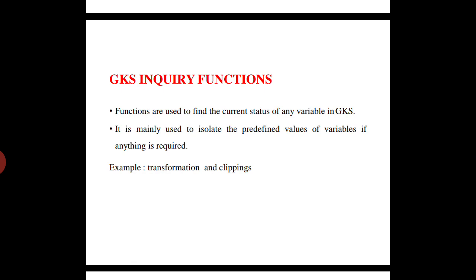A transformation means an image is converted from one form into another. For example, in the first unit of our CAD subject, we discussed transformations, which means moving from one place to another, and converting 2D images to 3D images. And clipping is like a screenshot or a photo.